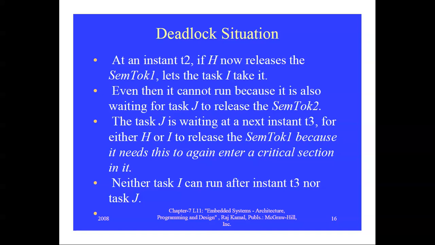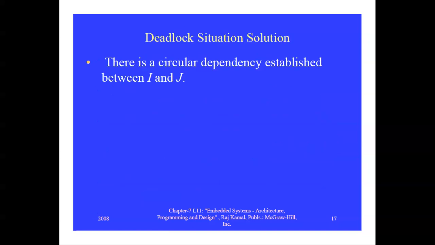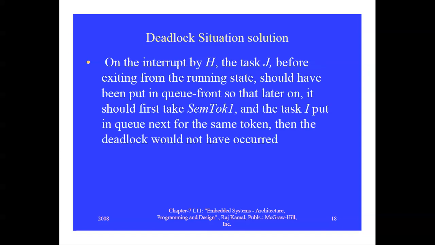So at T3, neither I can run nor J can run. Why? I needs both semtalk1 and semtalk2. Semtalk1 is already available, but semtalk2 is held by J. At T3, J is waiting for semtalk1 because it needs it to enter the critical section. So at that instant, I and J cannot run. So this type of circular dependency is established between I and J.